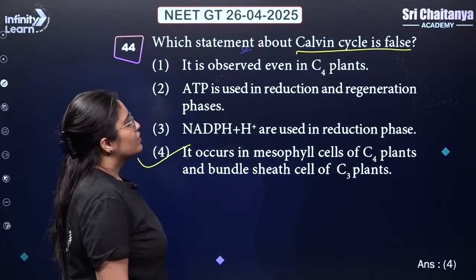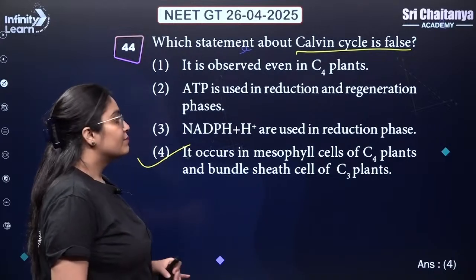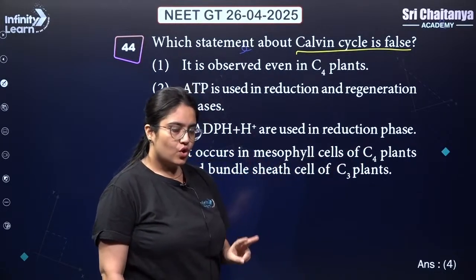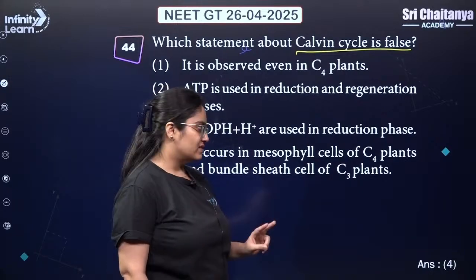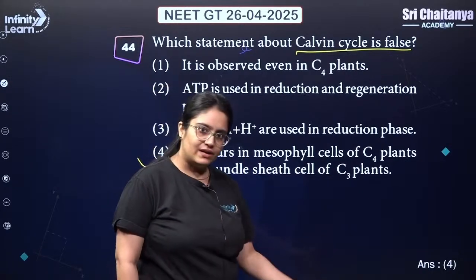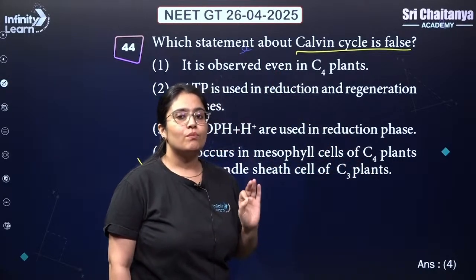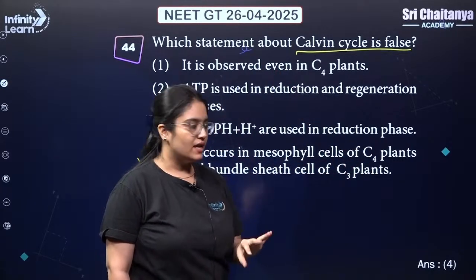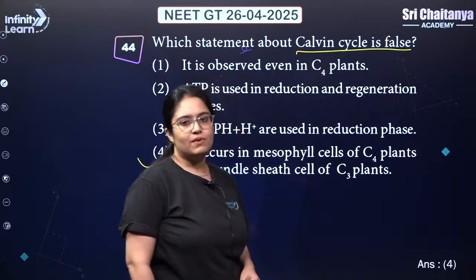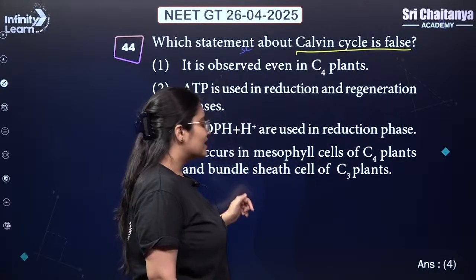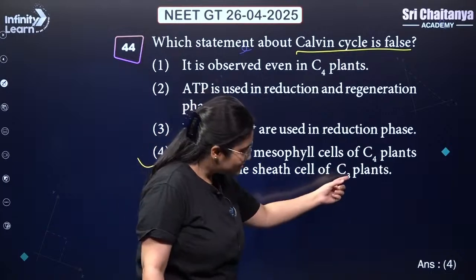So, which statement about Calvin cycle is false? The 4th statement. Why? Because in C4 plants, 2 types of photosynthetic cells will participate, mesophyll cell and bundle sheath cell. The Calvin cycle in C4 plants will be operational in bundle sheath cell. But when we talk about C3 plants, the Calvin cycle will be operational in the mesophyll cell of C3 plants.